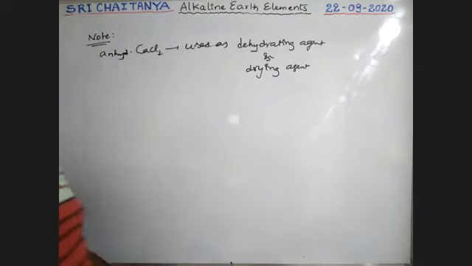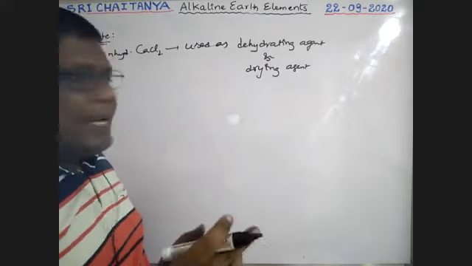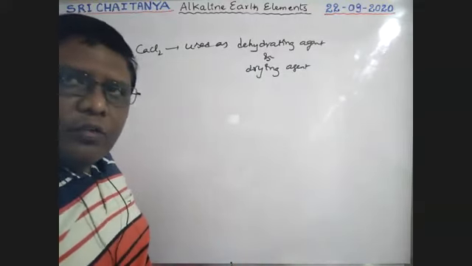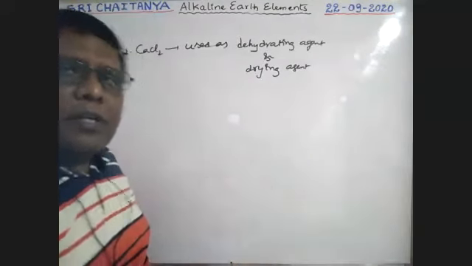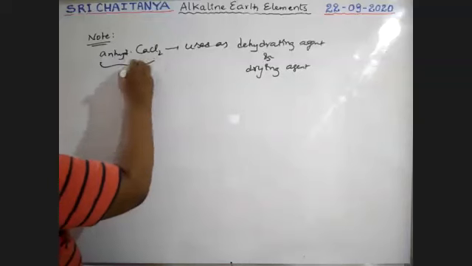Anhydrous CaCl2 is used as the drying agent, that means to dry the surface, to dry the environment. A drying agent and dehydrating agent absorbs water because it is